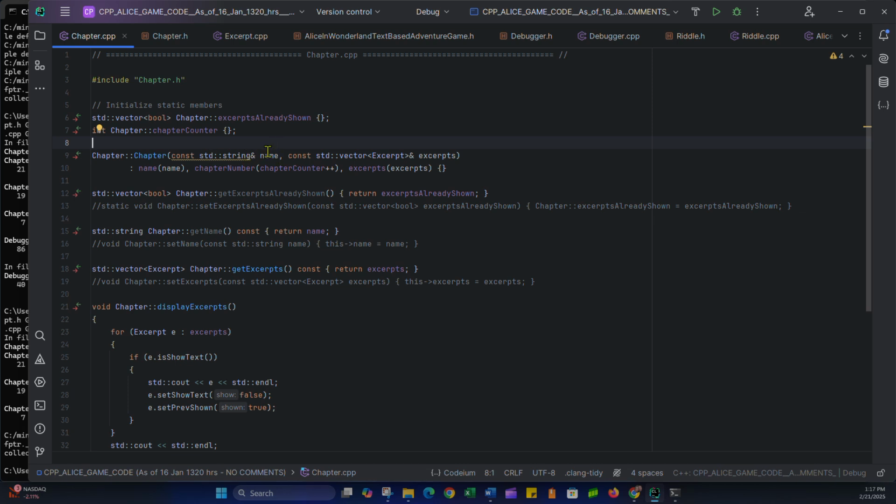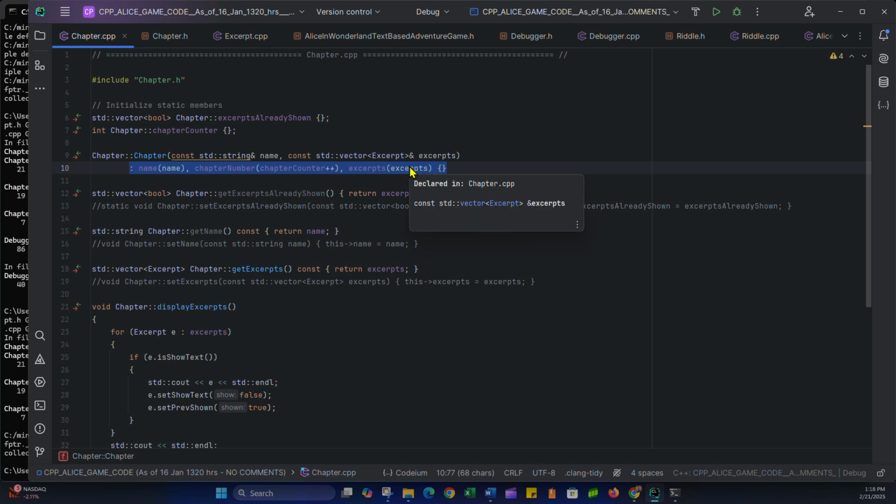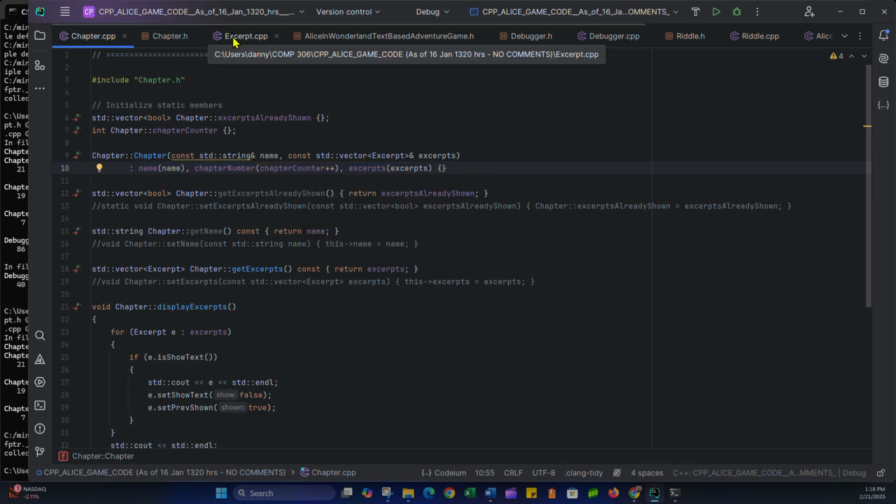So let's look in the implementation file. And obviously same thing, the name comes first, then the excerpt, that makes sense. But in the initialization list, I initialize name. Okay, here's another thing. I initialize name and then excerpts. But before that, I do chapter number. So that's why I didn't include chapter number as a parameter, because I'm just incrementing the static variable I've associated with this class. But the order doesn't match up. So we need to fix that.